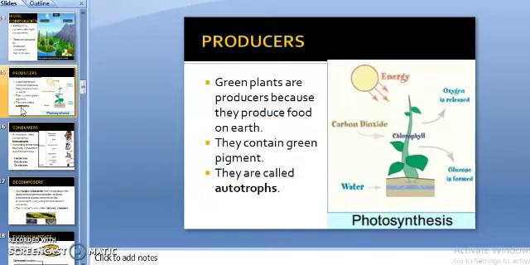And this process is called photosynthesis. Since plants produce their food on their own, they are called autotrophs. Thus, all the animals and non-green plants depend on plants for food directly or indirectly.